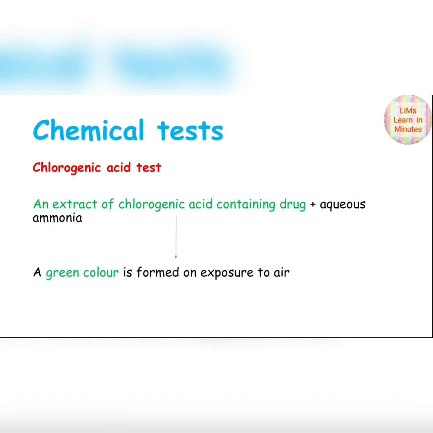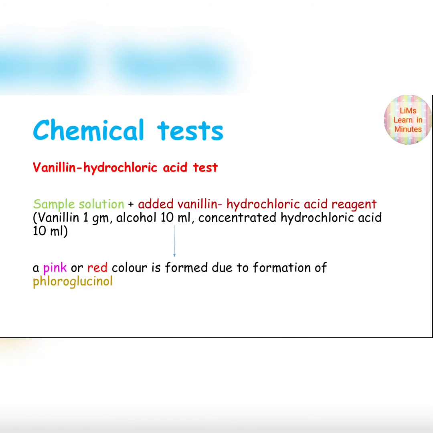Then next, the chlorogenic acid test. Here an extract of a chlorogenic acid containing drug plus aqueous ammonia is added, which gives a green color formed on exposure to air. Then next, the vanillin hydrochloric acid test.